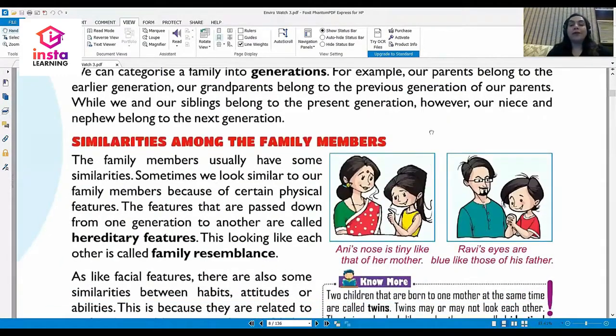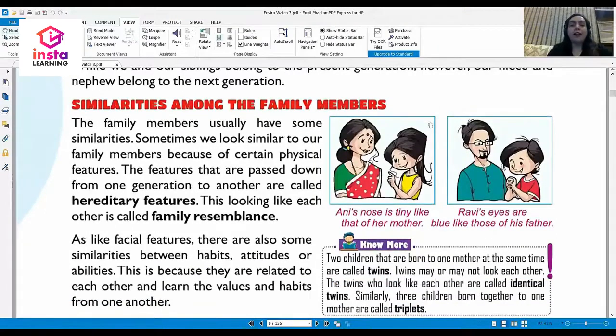Now let's come to a very important part, similarities among family members. You must have seen it so many times. If somebody has blue eyes, you will find that her father or mother also has blue eyes.